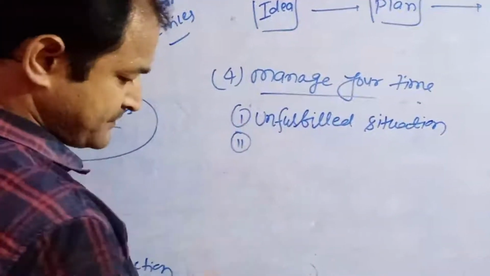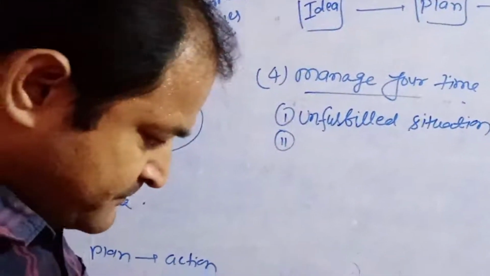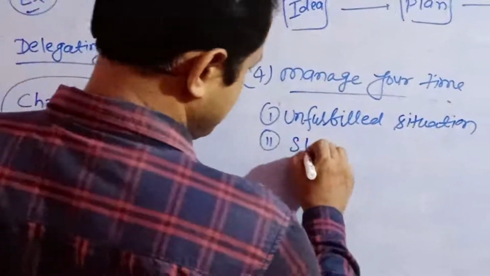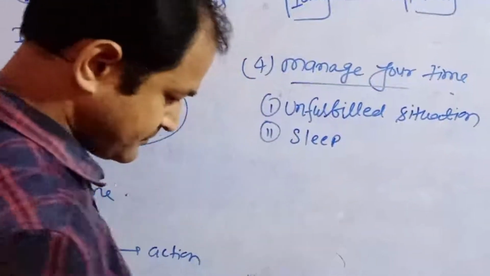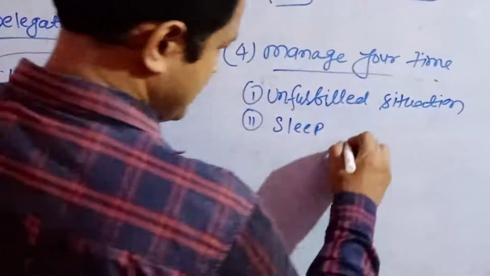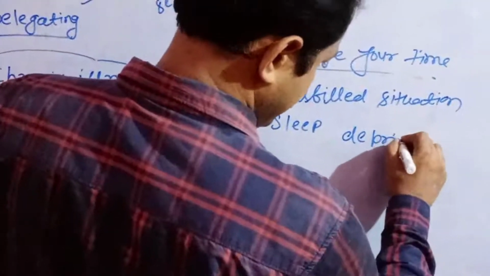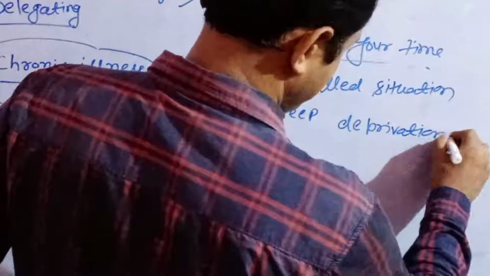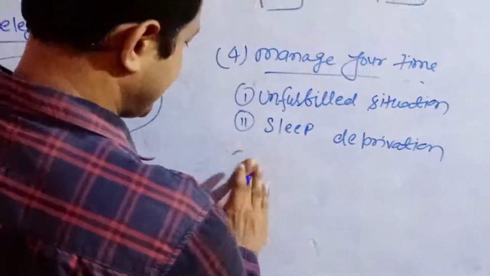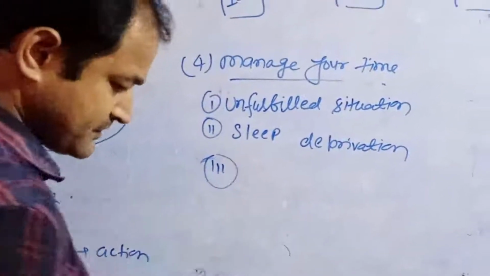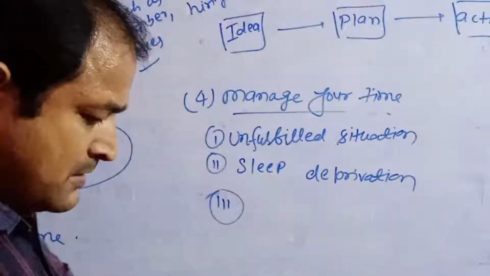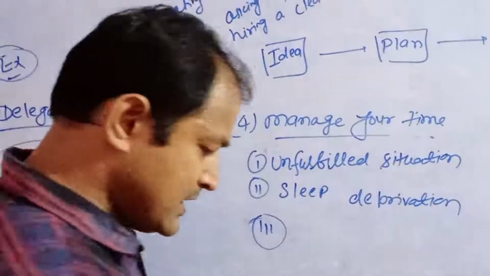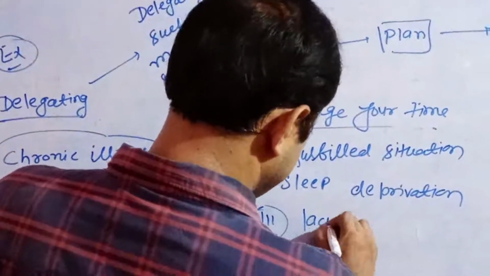Second, sleep deprivation. And the third point, lack of self-care.